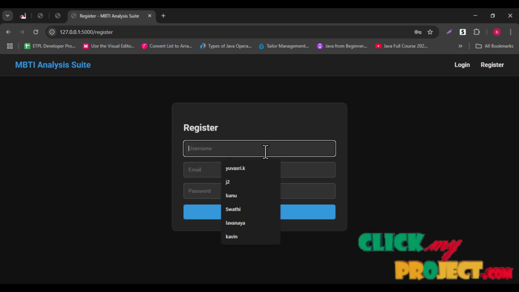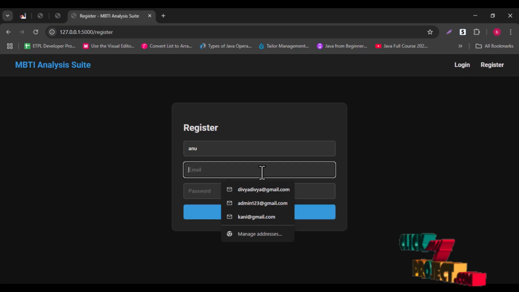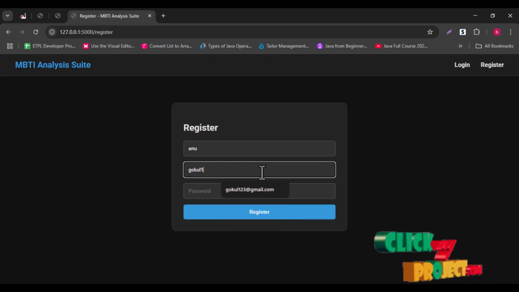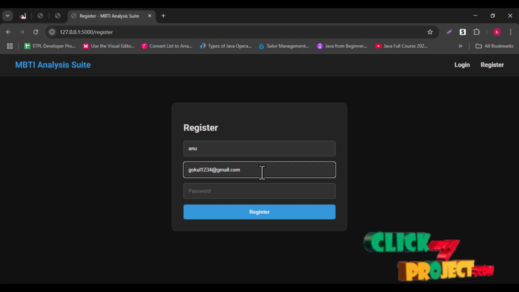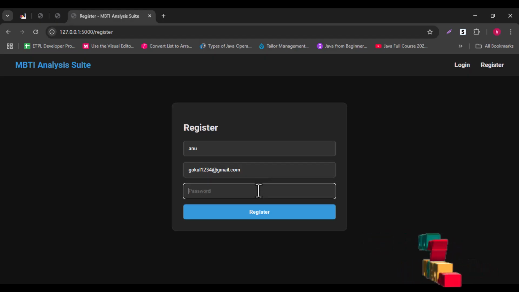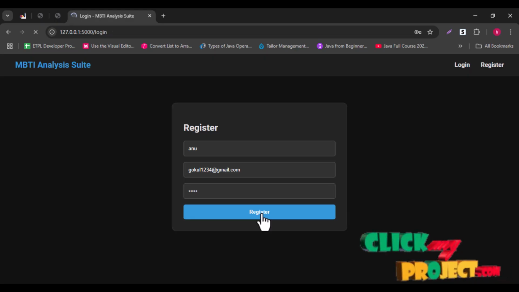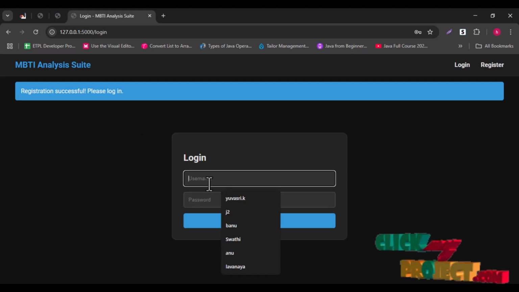So I will give my name and email address. You will provide your original email address and set a password, then register. Once you successfully register, please log in.